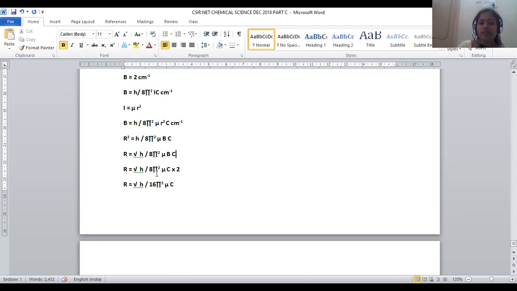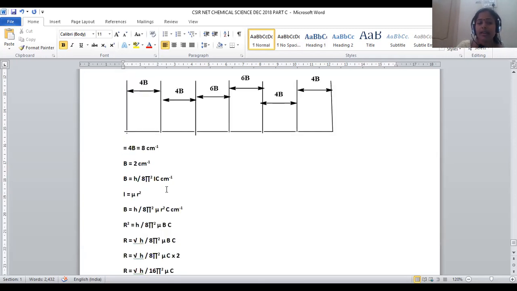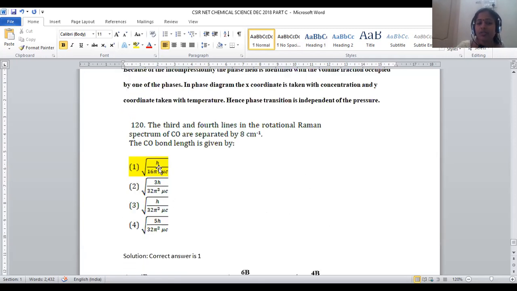When we take r square is equal to this value, r is equal to the entire term under root. r is equal to under root h by 8 pi square mu Bc. r is equal to under root h by 8 pi square mu c into 2, because B is 2, right? So 8 into 2 becomes 16. Now the radius, the bond length r, is given by under root h by 16 pi square mu c. This answer exactly matches option number 1. For question number 120, option number 1 will be the right answer.